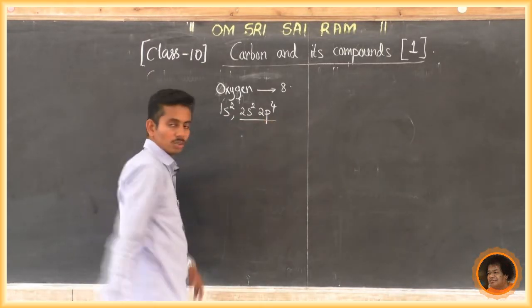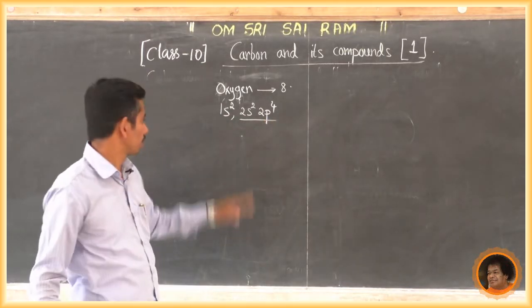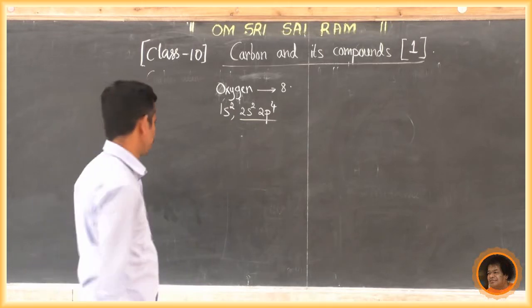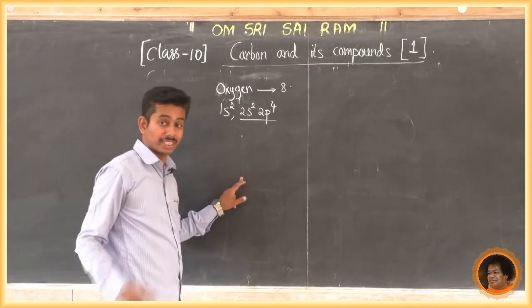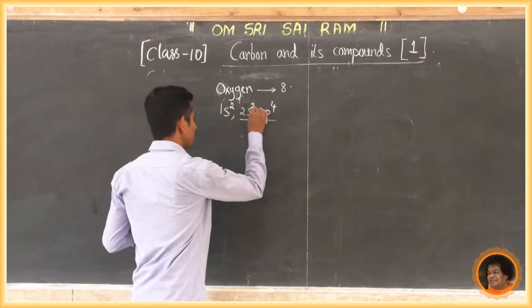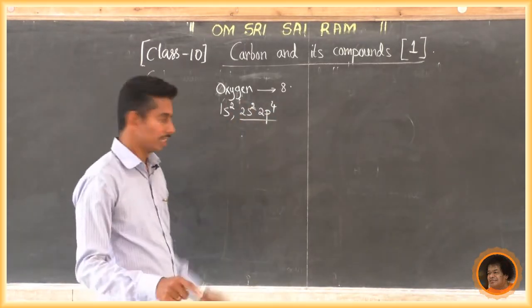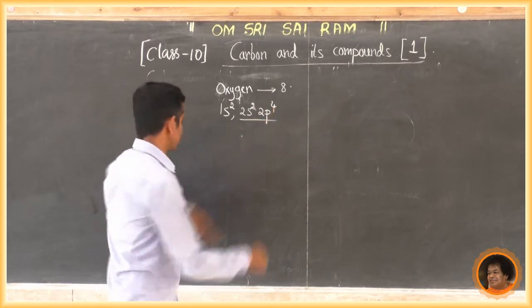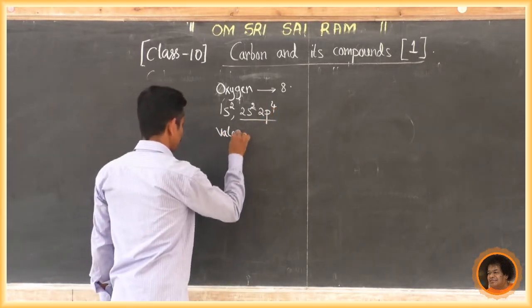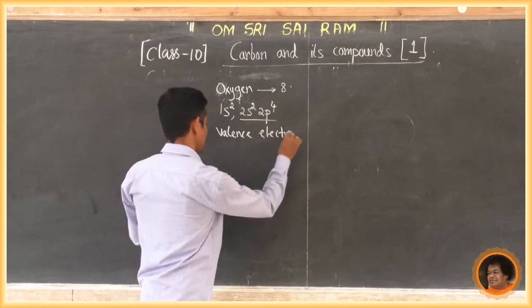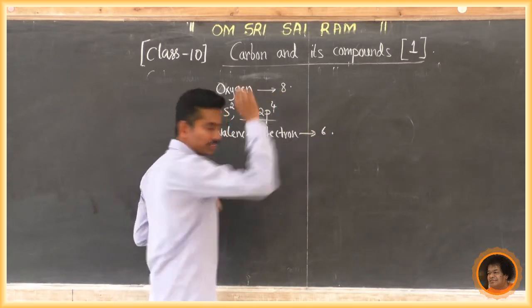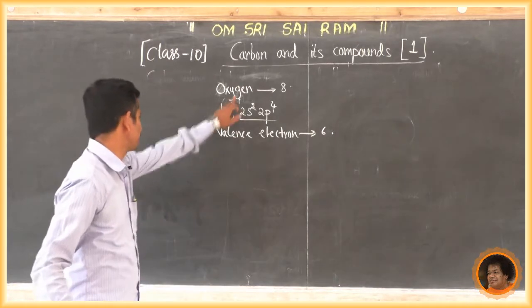Now tell me, what is the valence electron of oxygen? Valence electrons are the total number of electrons present in the outermost shell. How many electrons are present in the outermost shell? 2 plus 4 is 6. So the valence electrons present in oxygen are 6.